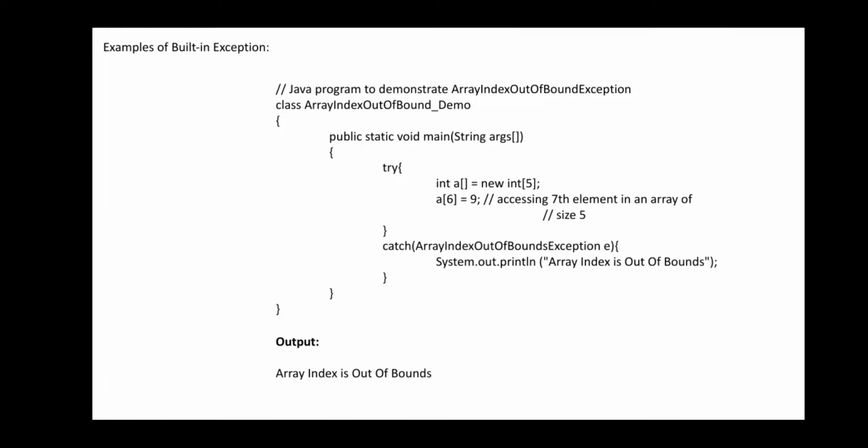Yesterday we went through some of the different classes of your exception handling mechanism, or classes of Java exceptions.